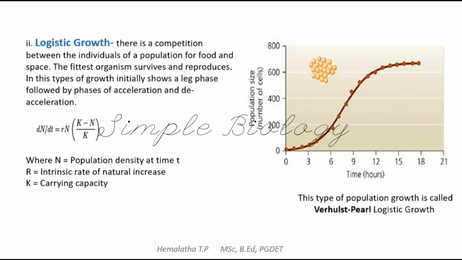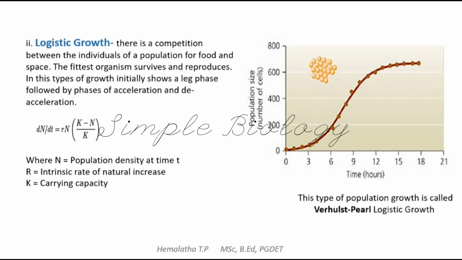This name was given by the two scientists named Verhulst and Pearl. These are the two scientists who gave this logistic growth curve, so it is also called Verhulst-Pearl logistic growth. In nature, Earth has the capacity to carry individuals when a sufficient amount of resources is available for their survival. When the resources are limited or decrease, then definitely the organisms will die.